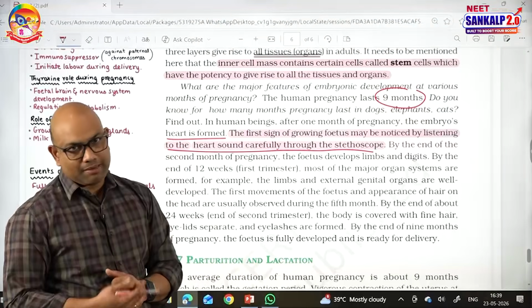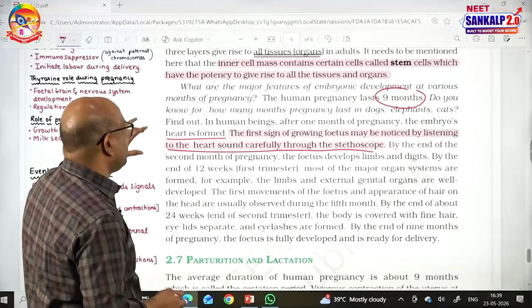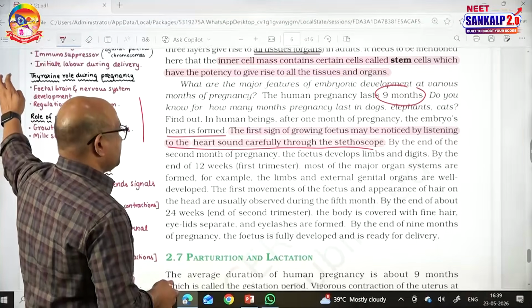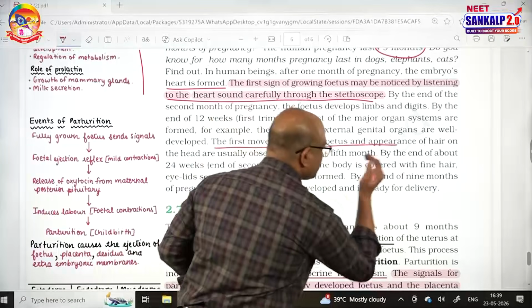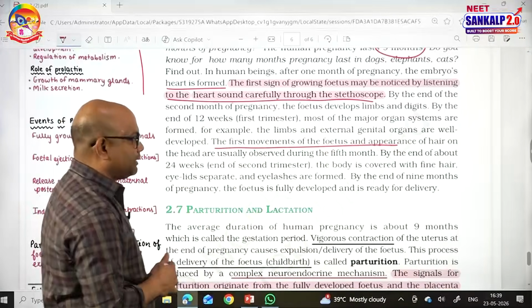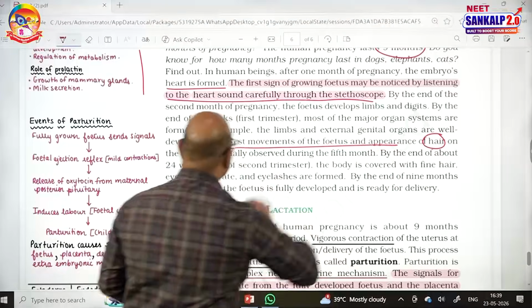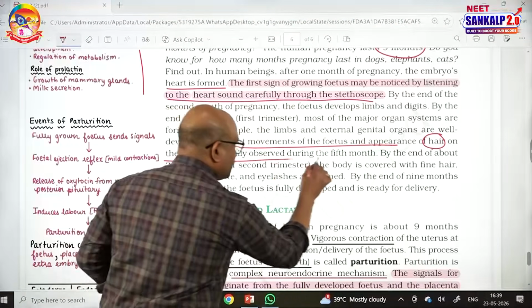When it comes to the 2nd trimester, during the 5th month, the first movements of the fetus can be seen. Appearance of hair on the head is usually observed during the 5th month.